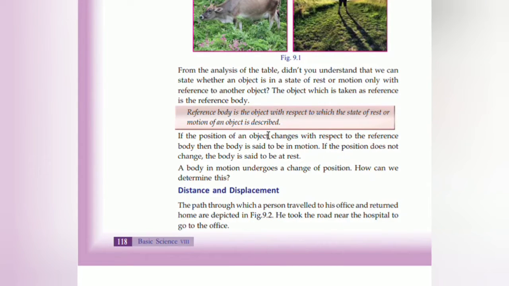If the position of an object changes with respect to the reference body, അതായത് നമ്മൾ എടുത്തിരിക്കുന്ന റെഫറൻസ് ബോഡീനെ കൺസിഡർ ചെയ്യുമ്പോൾ, with the reference body it is in the state of rest or of motion it is described. അപ്പോൾ ആ ബോഡീനെ കൺസിഡർ ചെയ്തിട്ടാണ് സ്റ്റേറ്റ് ഓഫ് റെസ്റ്റിലാണോ അല്ലെങ്കിൽ മോഷനിലാണോ എന്നുള്ളത് നമ്മൾ പറയുക. If the position of an object changes with respect to the reference body, then the body is said to be in the state of motion, and if it does not change it is said to be in the state of rest.